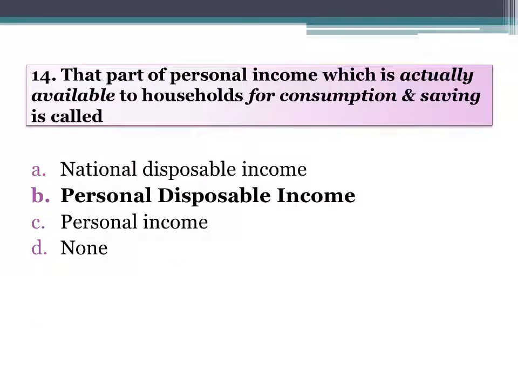That part of personal income which is actually available to households for consumption and saving is called personal disposable income. That part of income which we can dispose for consumption and saving.